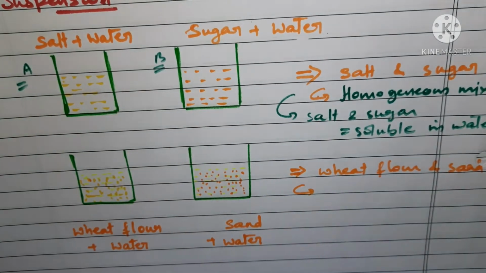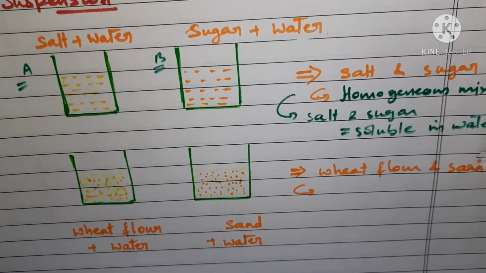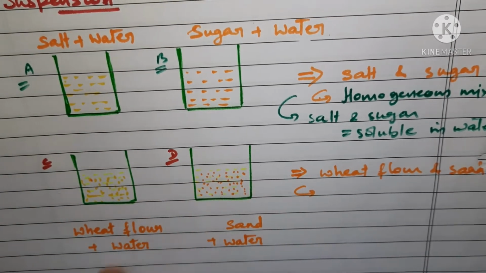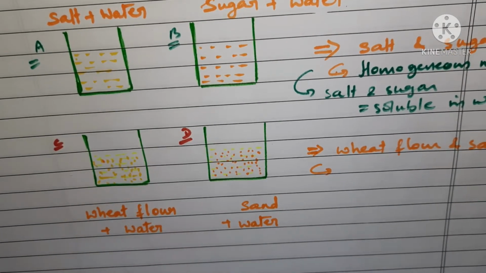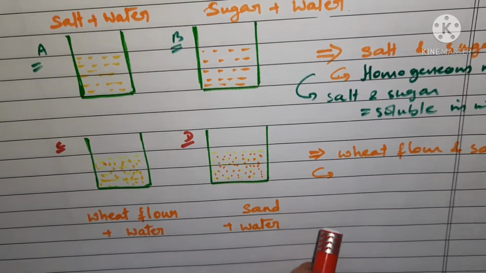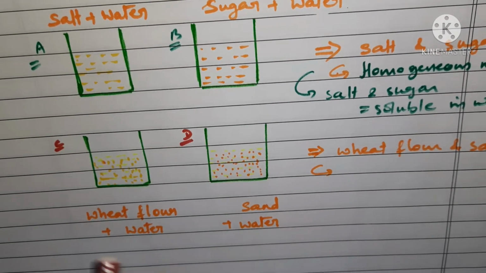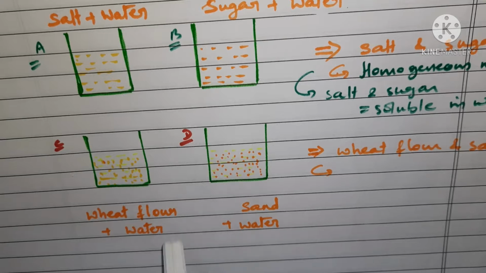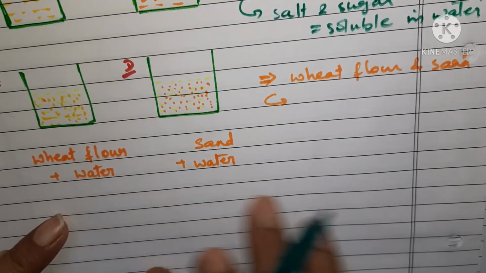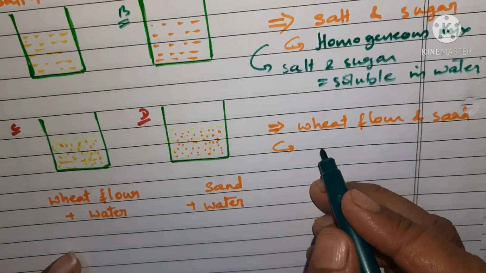But in these two cases, beaker C and D, in beaker C wheat flour is mixed with water, whereas in beaker D, sand is mixed with water. Can you tell me something about this wheat flour and this sand? When you mix them up, will you be able to get any solution out of these two? No, you will not.